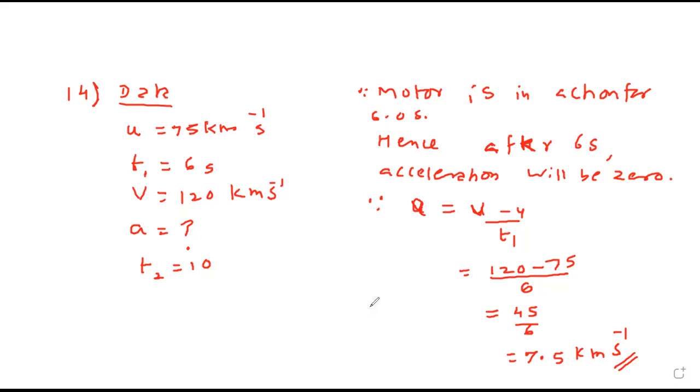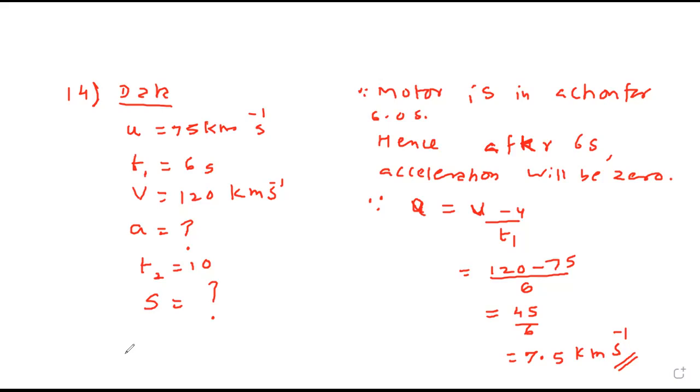Now we want the distance covered in 10 seconds. Can I say the distance covered up to 6 seconds is with acceleration and after 6 seconds is without acceleration? Can I say it like this or not? Yes, sir. Are you getting what I'm saying?